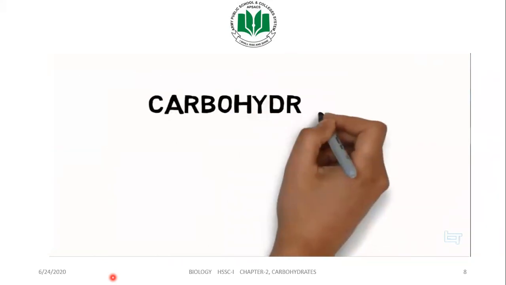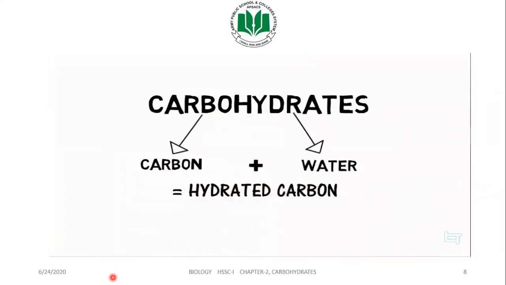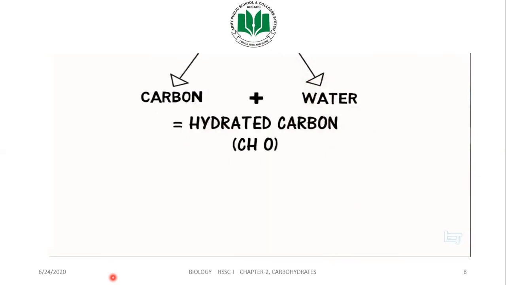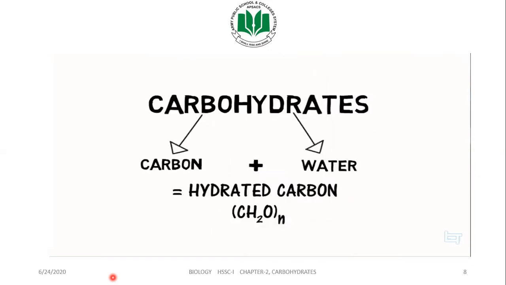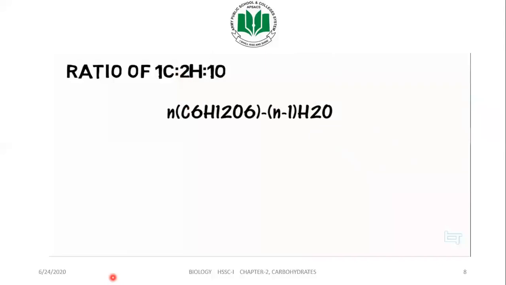So, notice the name carbohydrates. We can break this up and see that carbo is carbon and hydrate is water. That is carbon plus water, which is called hydrated carbon. From the name itself, we can figure out its empirical formula, that is CH2O, and we'll put an n depending on how many sugars are combined. So we can say it has a ratio of 1 C, 2 H, and 1 O. To make a long story short, this is the basic formula for carbohydrates.